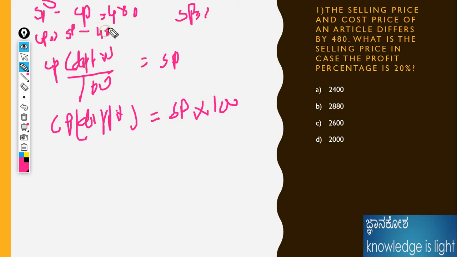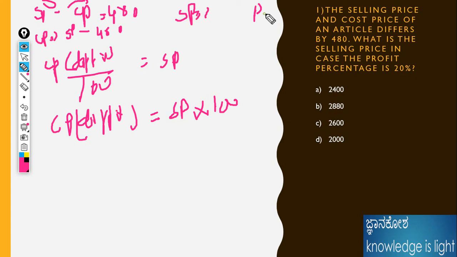I am moving the minus from the left side to the right side, so it becomes positive CP, and SP minus 480 is the other side. Because I need to calculate SP, I maintain the equation like this. What is the profit percentage? It is 20%.